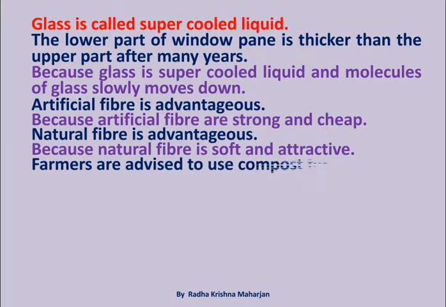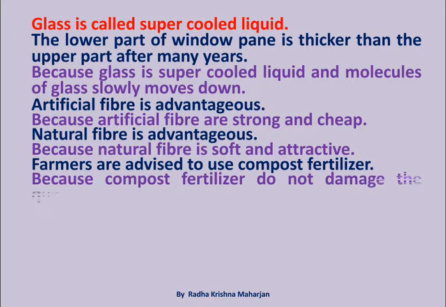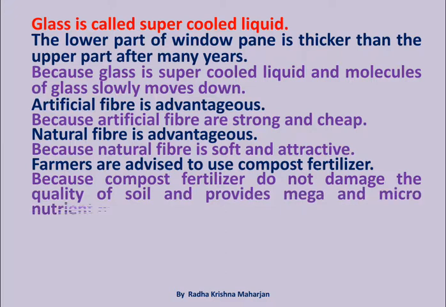Farmers are advised to use compost fertilizer because compost fertilizer do not damage the quality of soil and provides mega and micronutrients needed for plant.